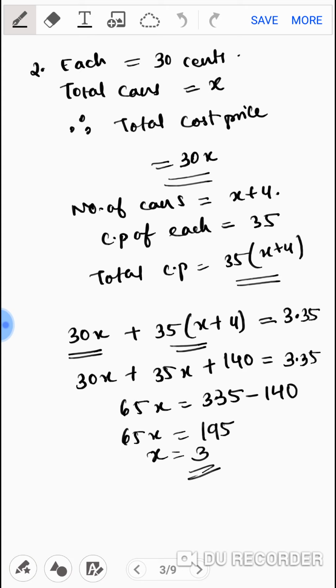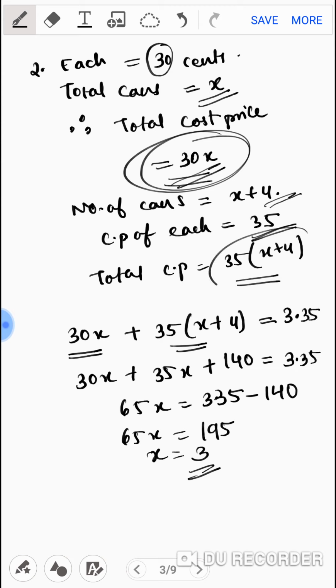Second, Samir buys x number of cans for 30 cents each. So the total price will be, if he has bought x number of cans for 30 cents each, the total CP will be 30x. Again he bought x plus 4 cans at 35 cents each. So what will be the total CP? 35 multiplied by x plus 4. Once you get the CP of x cans and the CP of x plus 4 cans, you have to add this total CP, and it is given in the problem that the total cost price is